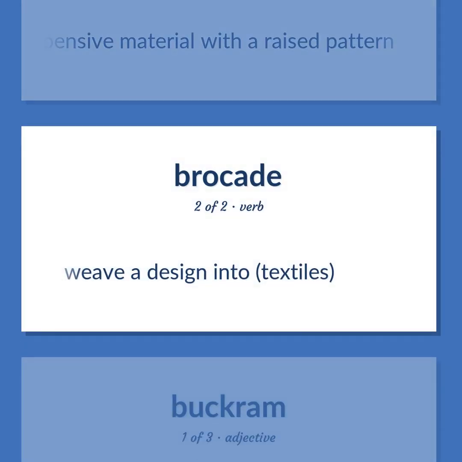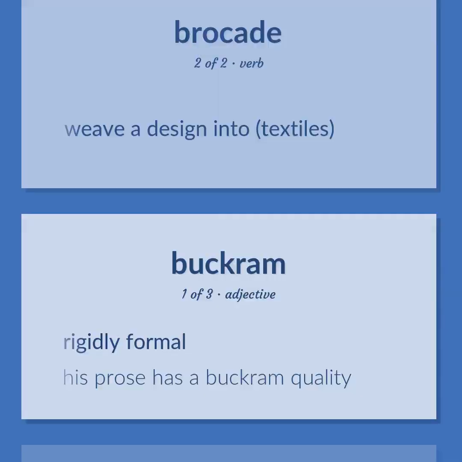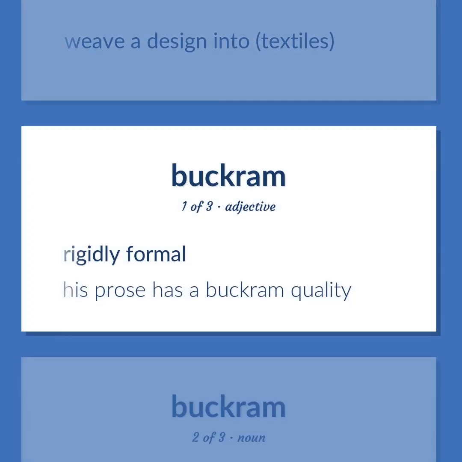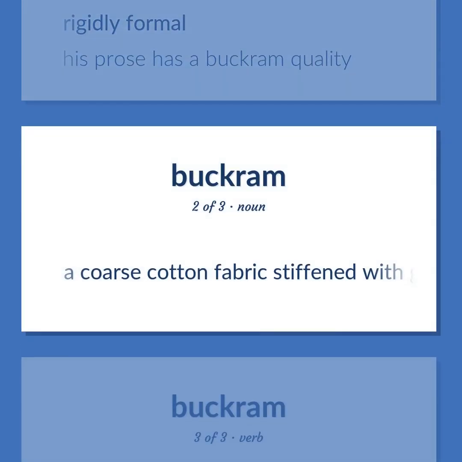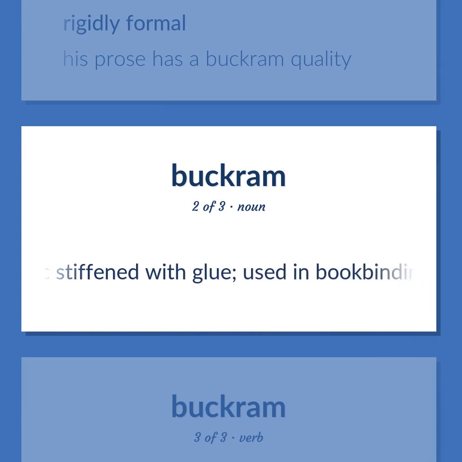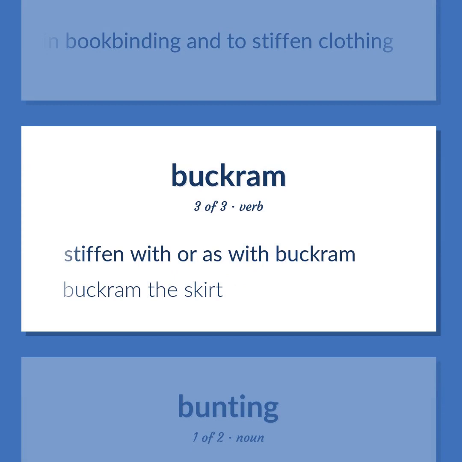Weave a design into textiles. Rigidly formal. His prose has a buckram quality. A coarse cotton fabric stiffened with glue, used in bookbinding and to stiffen clothing. Stiffen with or as with buckram. Buckram the skirt.